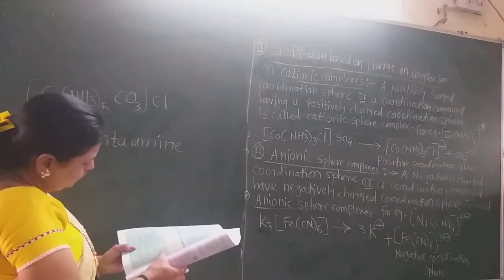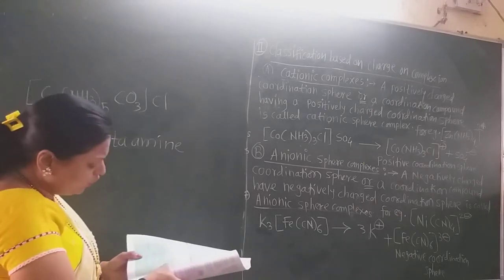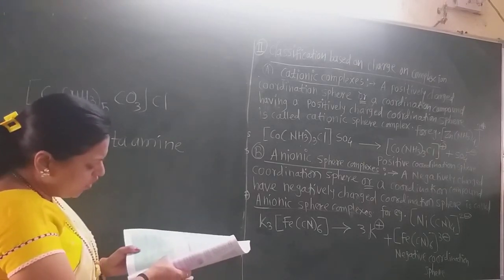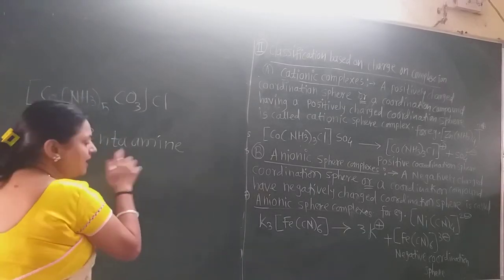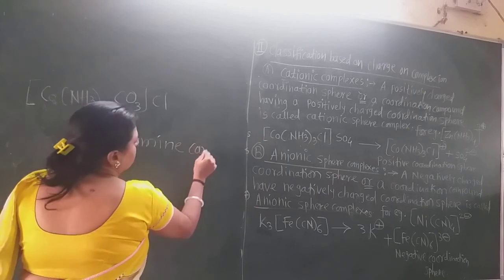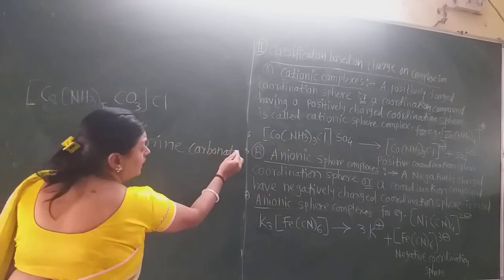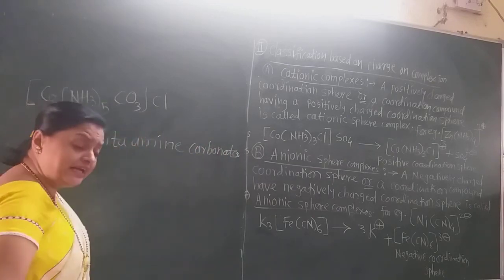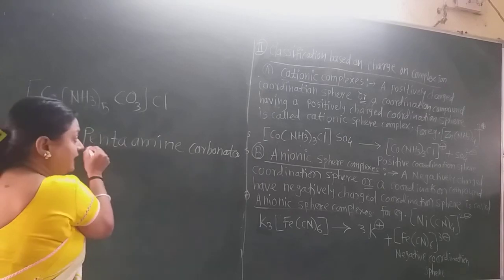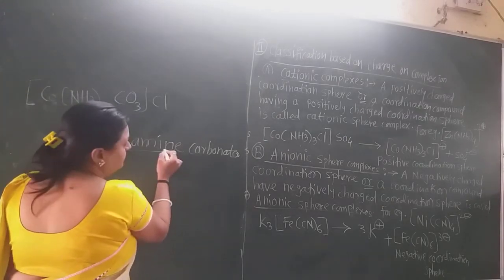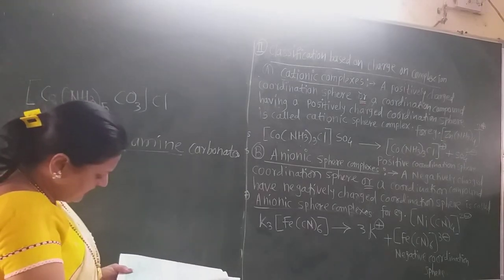Though there are 3 oxygen atoms in the carbonate, only write down carbonato, not tricarbonato. Pentaamminecarbonato. There may be another rule: if there are 2 different ligands, then write down the tri or not. That is another rule.